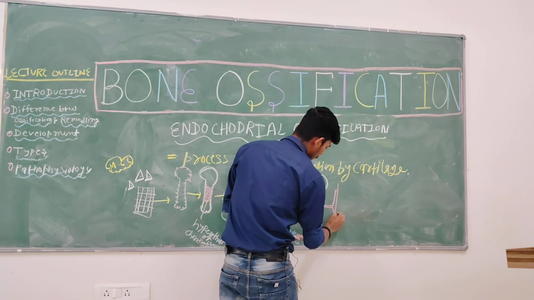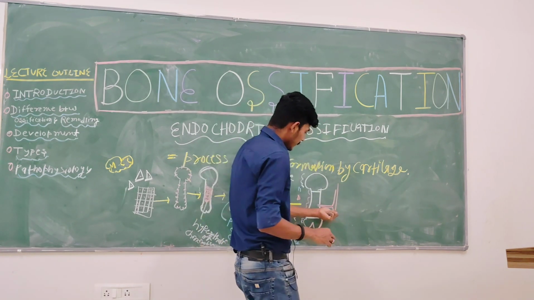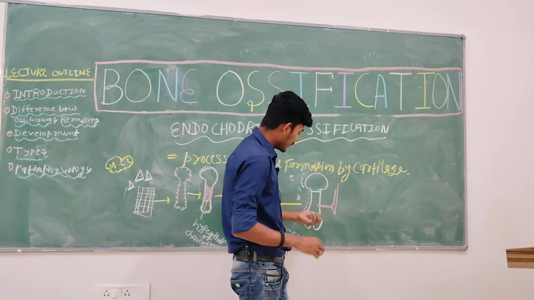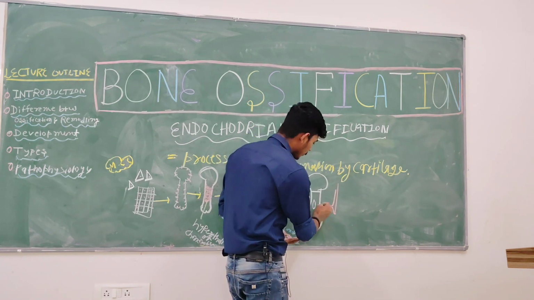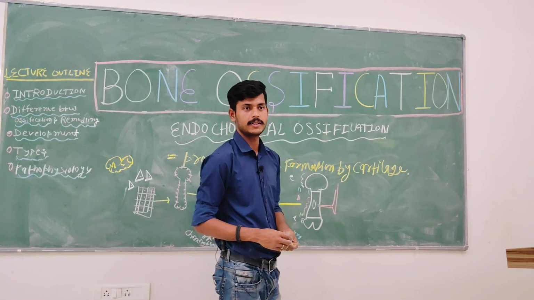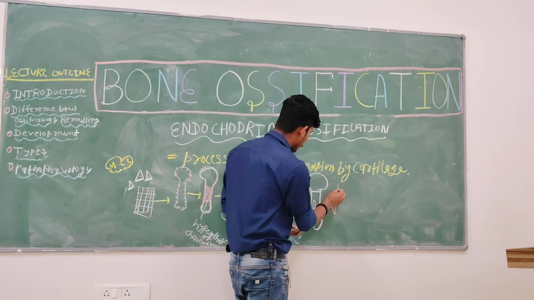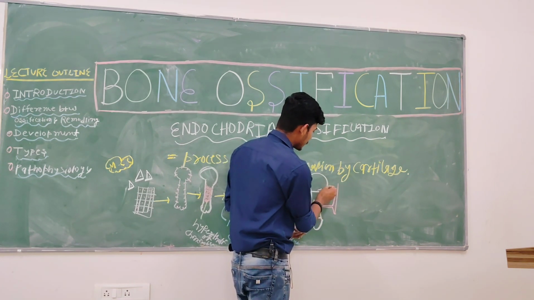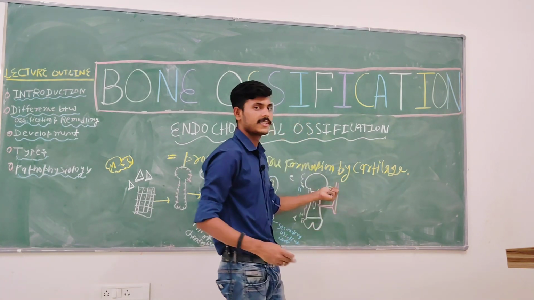As I told you, the artery supplying the medullary region of the bone is called the nutrient artery, okay? But there are other arteries as well which directly supply your epiphysis. These arteries are called epiphyseal arteries, simple.